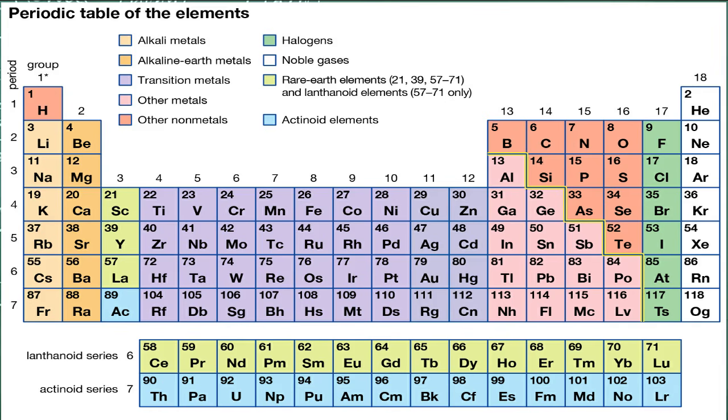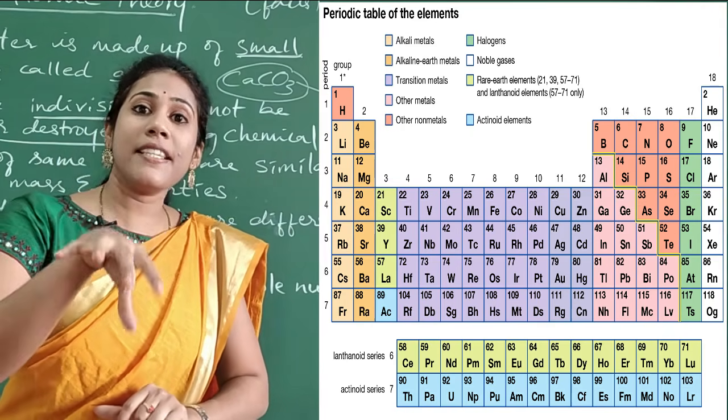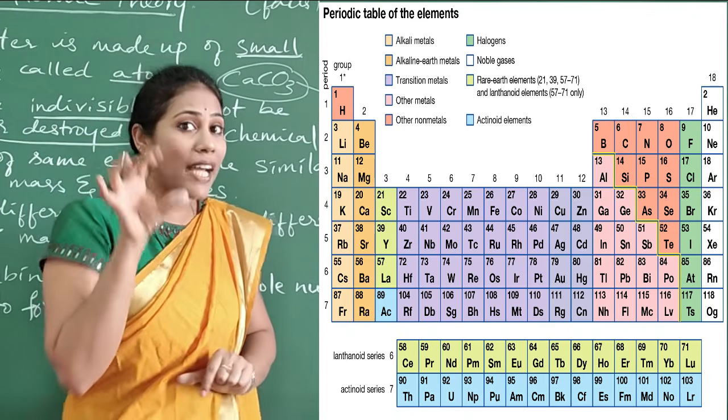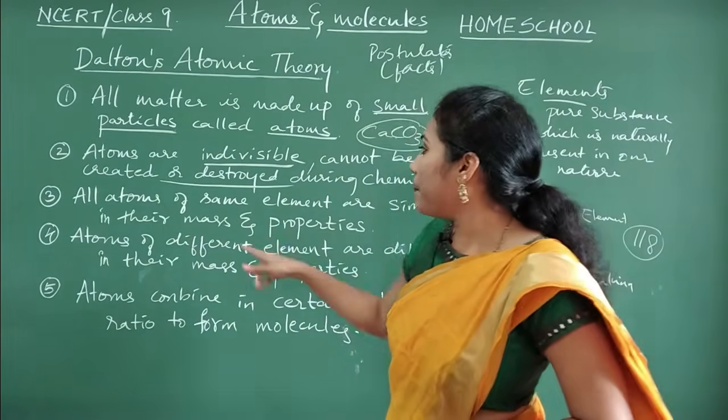Got it? So hydrogen element means a group of hydrogen atoms. Many crores of hydrogen atoms will form an element. Clear everybody? Atoms do not have a single existence. Atoms are always present in a group, and that group of pure atoms, we call it an element. Okay, so now you read the point.